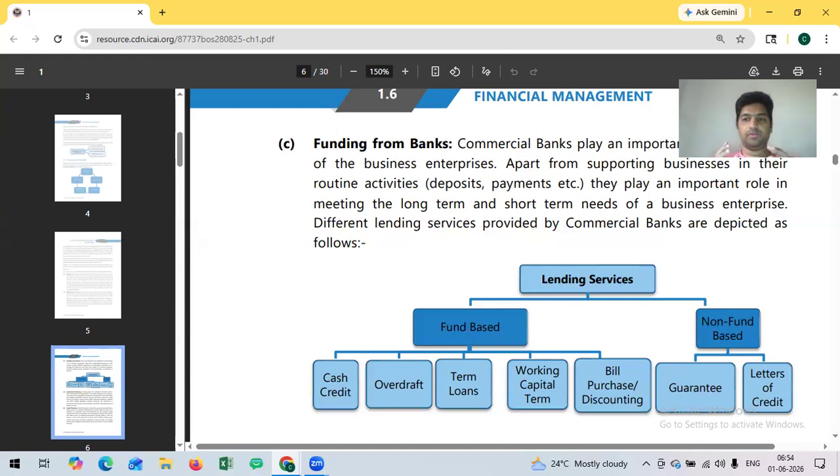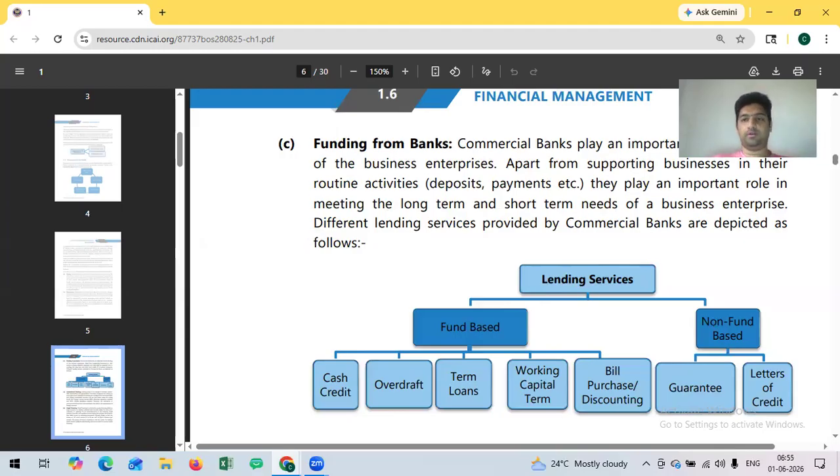We'll cover each of these facilities in detail now, because this is anyway part of the syllabus, even though it is not part of this chapter. So I will cover this now once, and again while going through the respective chapter. The first important facility is cash credit and overdraft. I will cover both together because they have many similarities. Cash credit, overdraft, term loan, working capital term loan, purchase bill discounting. All these are fund-based facilities, meaning actual funds go out from the bank and are expected to be repaid.